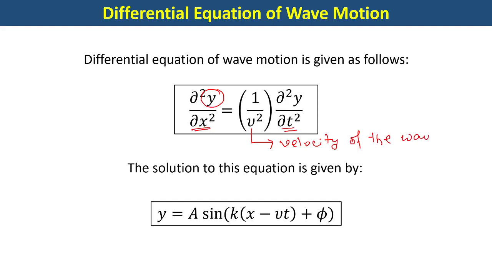By the way, in the wave chapter you will get two kinds of velocities. One is the velocity of the wave, the second one is the velocity of the oscillating particle of the medium, and both are not the same. They are different things. So in this case, v that I am representing is the velocity of the wave, but y that I am representing essentially means the displacement of the particle of the medium.